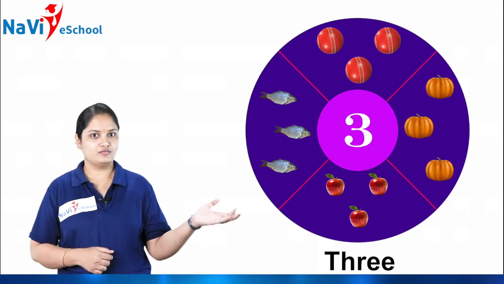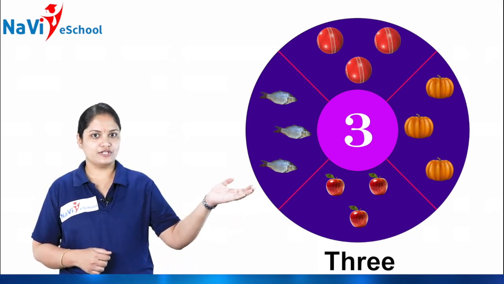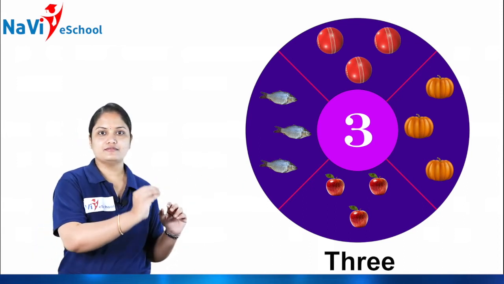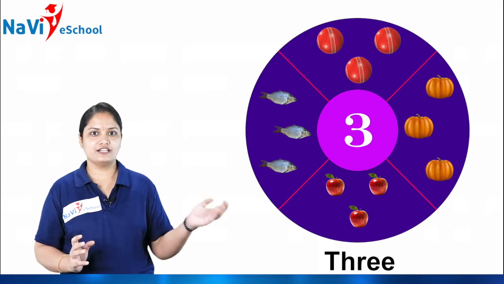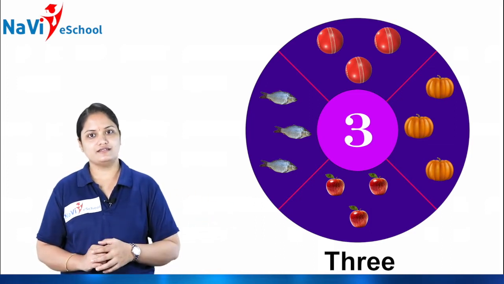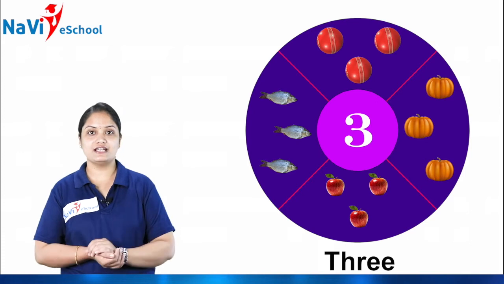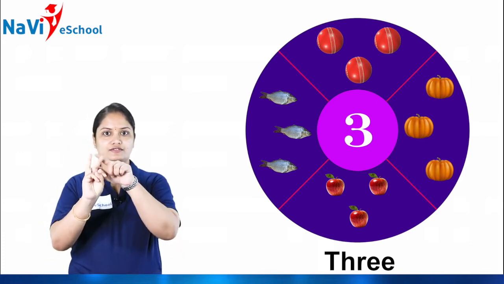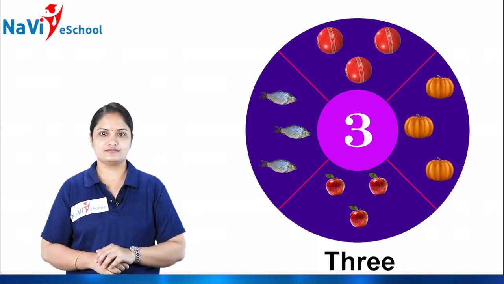See, 1, 2 fish. If I place one more fish there, it will become 3. Isn't it? How many fishes are there? 3 fishes. 1, 2, 3. Okay.